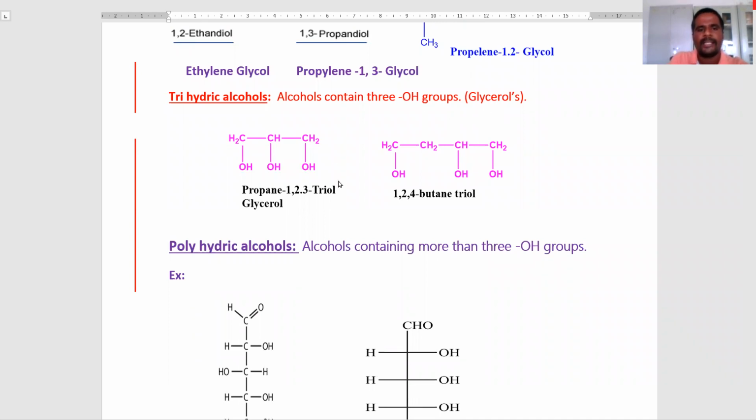Now, see the example. In this example, the molecule has the trihydroxy functional group. Example is propane 1,2,3 triol. This numbering 1, 2, 3 indicates the position of the hydroxy group in the molecule. This is the IUPAC name. The common name is glycerol. Another example is 1, 2, 3, 4 butane triol. This is the trihydric alcohols.